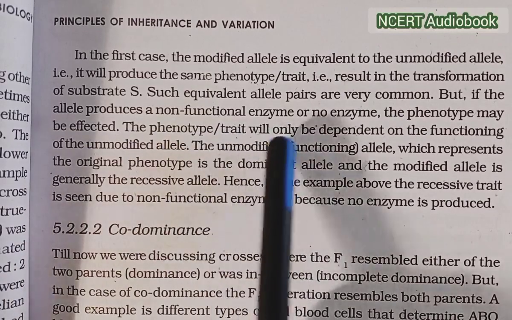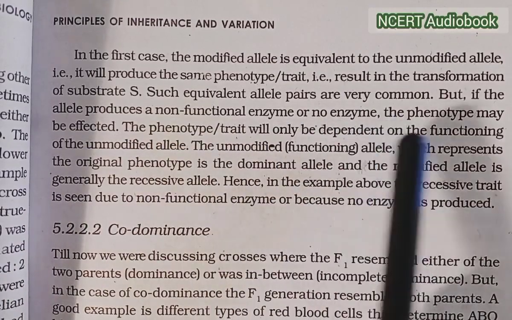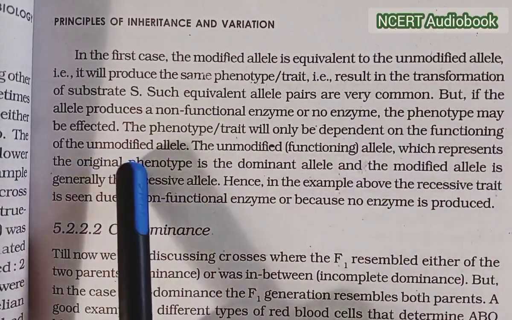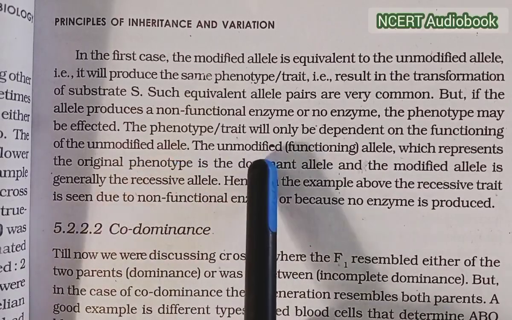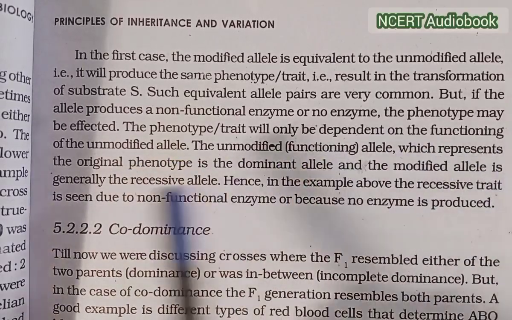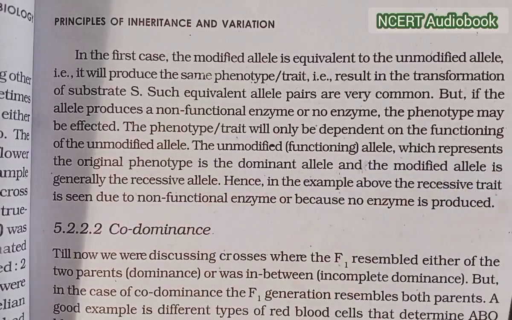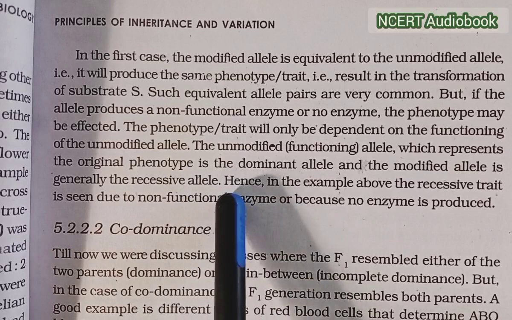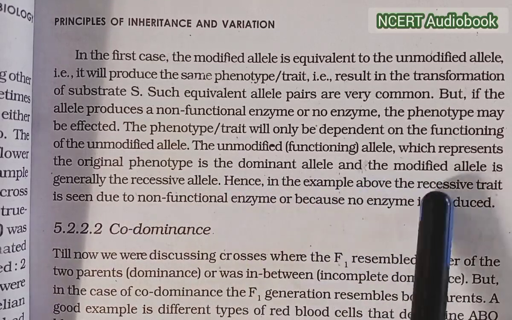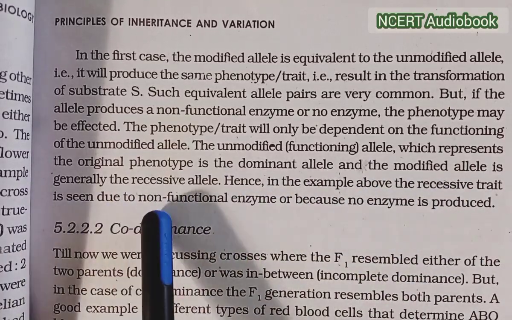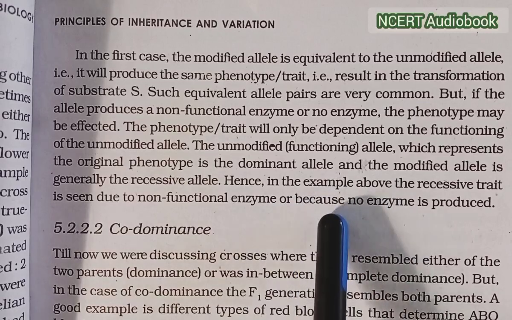The phenotype trait will be dependent on the functioning of the unmodified allele. The unmodified functioning allele, which represents the original phenotype, is the dominant allele, and the modified allele is generally the recessive allele. Hence in the example above, the recessive trait is seen due to the non-functional enzyme, or because no enzyme is produced.